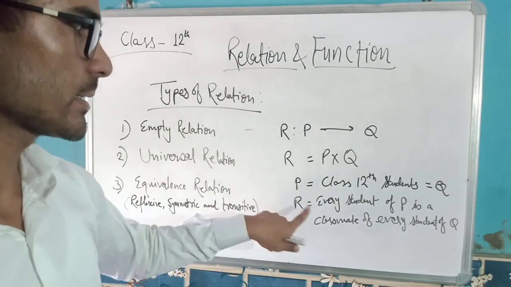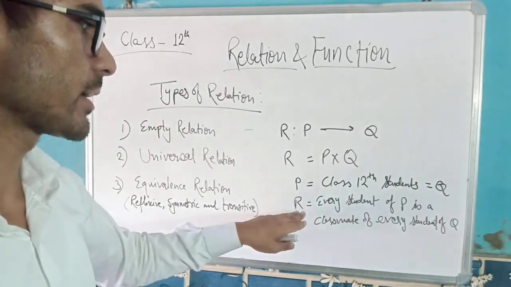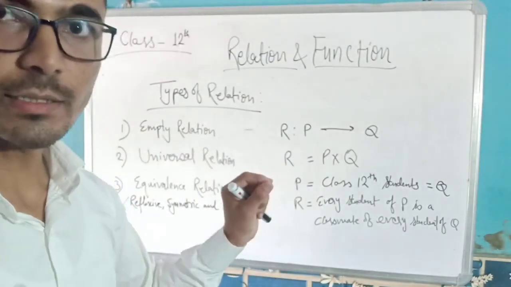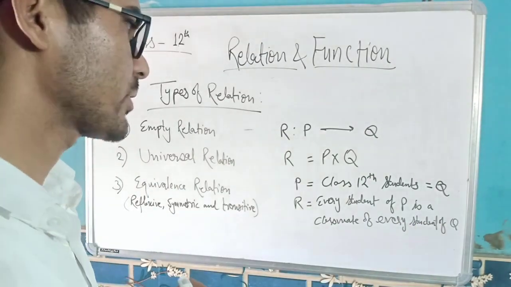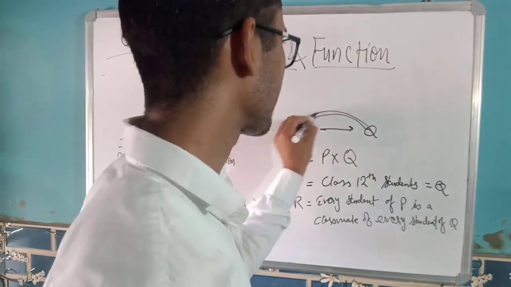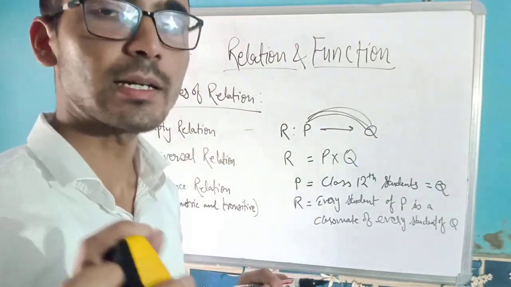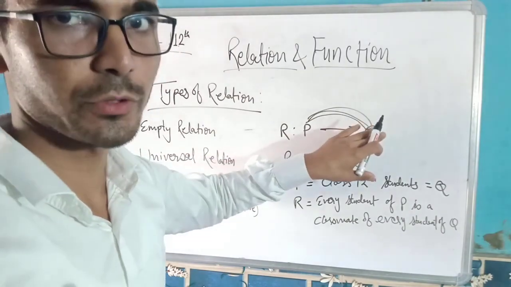I have defined the relation as: every student of P is a classmate of every student of Q. So each and every element of P is related to every element of Q.